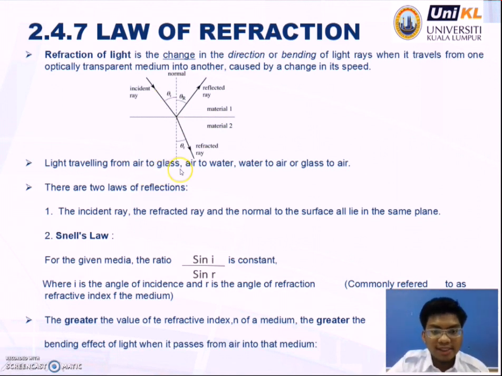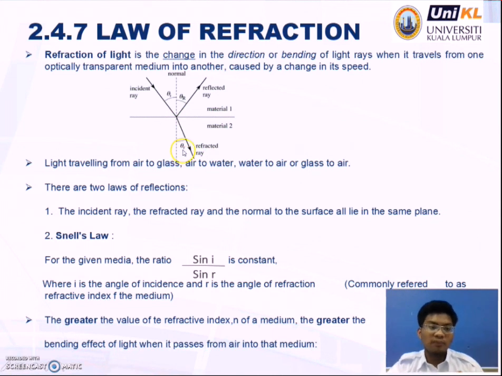Like traveling from air to glass, air to water, water to air, or glass to air. There are two laws of refraction. The first one is that the incident ray, the refracted ray and the normal to the surface all lie in the same plane.